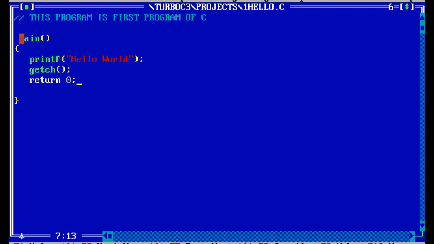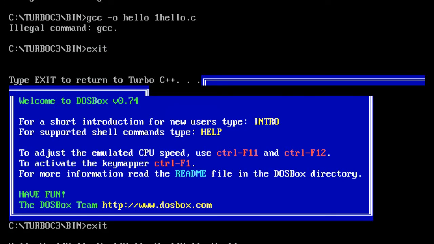From this, this will work. If you are writing the integer here, then also that one is the same thing, integer. Now Alt F9. Okay, now Ctrl F9, so that program will again work.